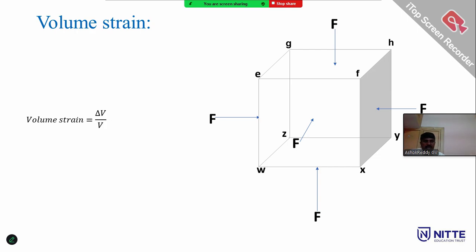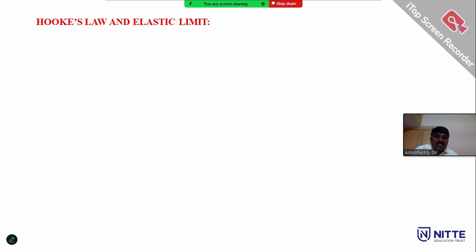Linear or tangential strain examples: the bicycle chain, tug of war, and a belt rotating on a pulley, and rope. See, these are the different types of stress and strain.